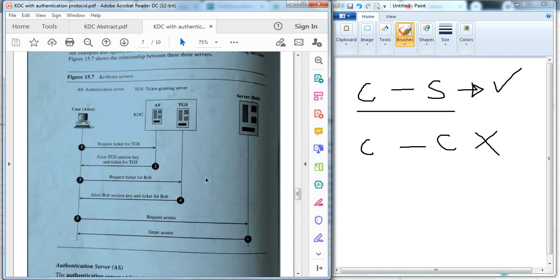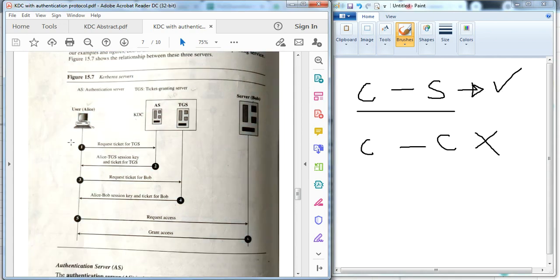Now these are the steps of how exactly it works. Alice is a client and sends a request for a ticket for the TGS, the ticket granting server. Then the ticket granting server sends Alice the TGS session key and a ticket for the TGS. Alice takes that key, which is for communication between Alice and the TGS.